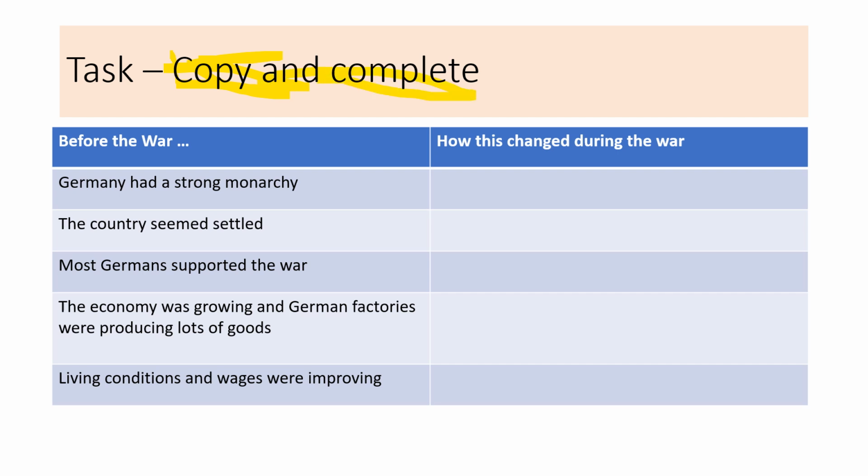Before the war, Germany had a strong monarchy, so it had a really strong Kaiser Wilhelm, and it relied on that. The country seemed quite settled. Most Germans supported the war and were happy for the war to go ahead. They were excited. The economy was growing and German factories were producing lots of goods, and the living conditions and wages were also improving. So as we go through, can you fill in how these things changed during the war?